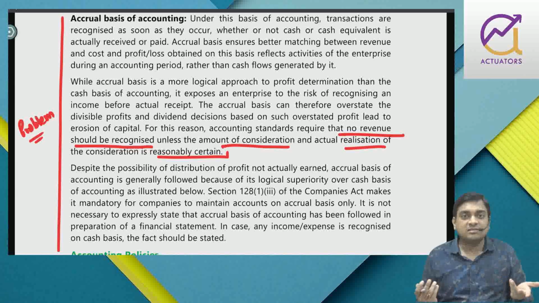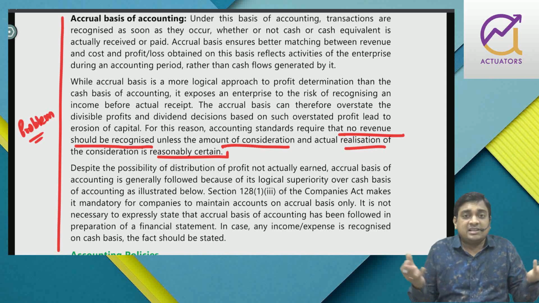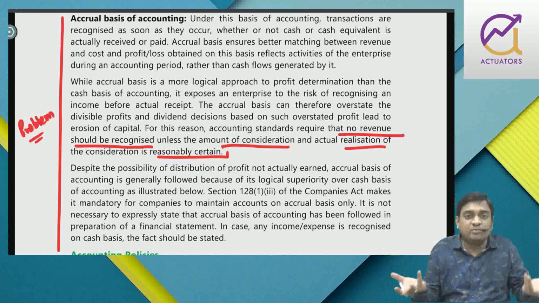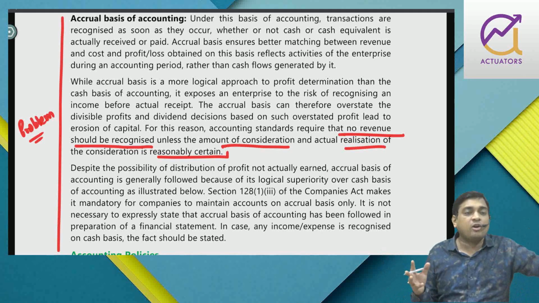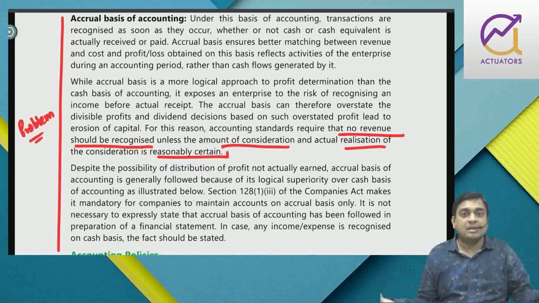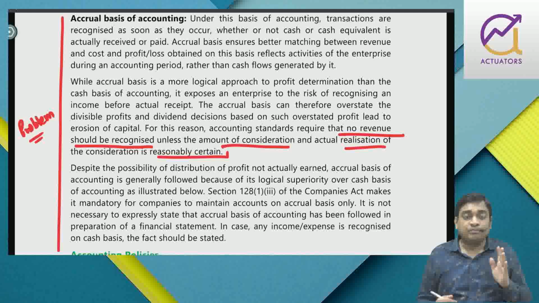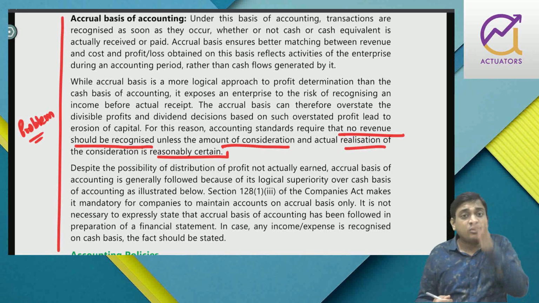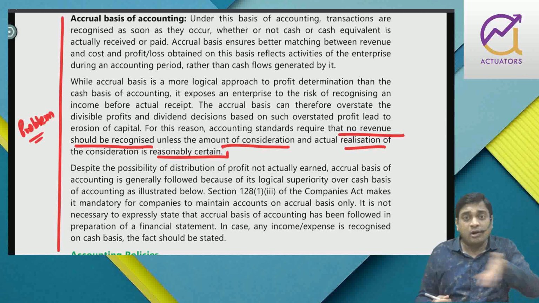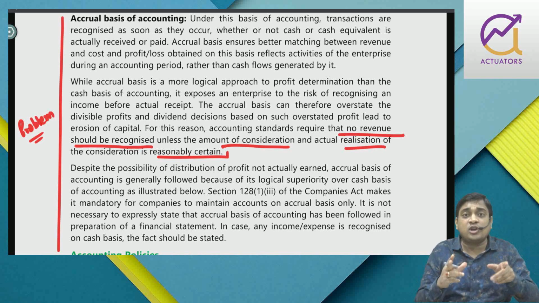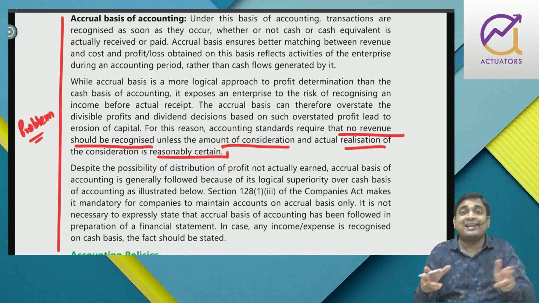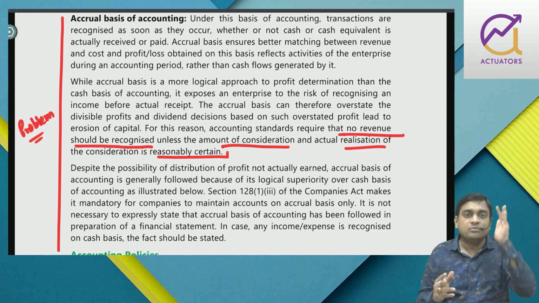What is this? Neither the amount and when you are going to pay, that is also not certain. So I cannot record revenue on some assumption, right? So accrual basis has one problem. You record a revenue, but that may not be realized. So whenever you record a revenue by following accrual basis, you have to be sure about the consideration and its realization. If both are certain, show it.